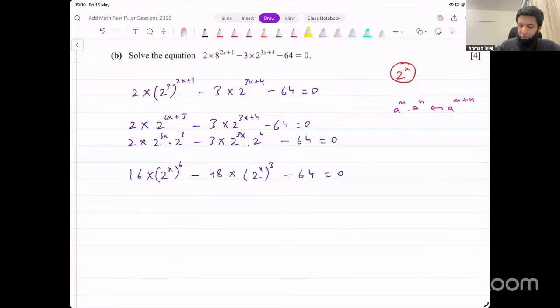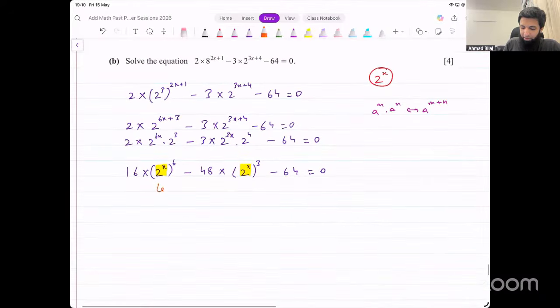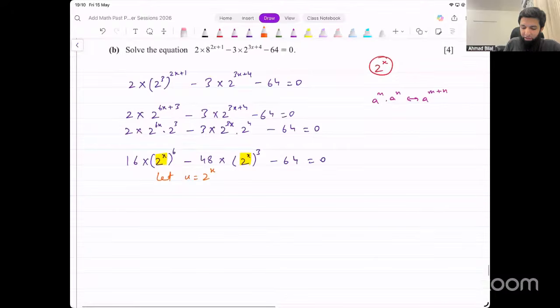And now you see what we have done is we have isolated this 2 power x. This is where we can use a substitution now. We can substitute this with another letter, maybe u or some other letter, doesn't matter. I could say let u equals 2 raised to power x, and that gives me 16 u raised to power 6 minus 48 u raised to power 3 minus 64 equal to 0.